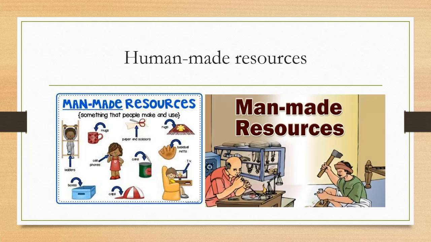These resources are known as human-made resources. The resources which are made by human beings from natural substances are known as human-made resources.